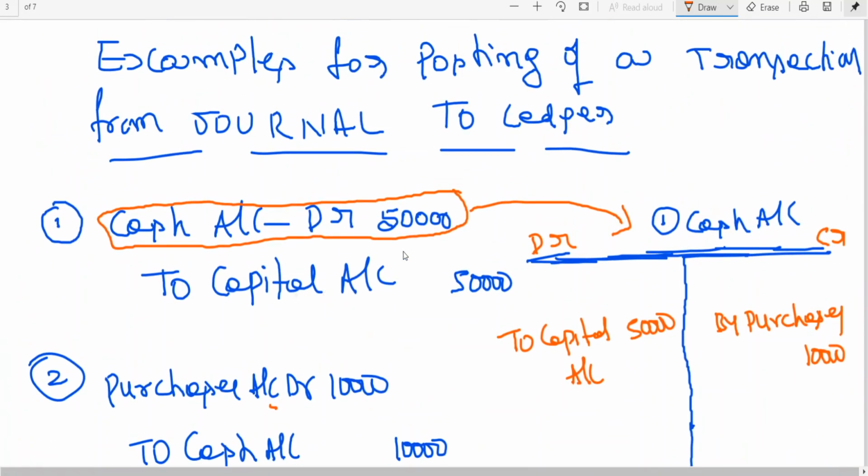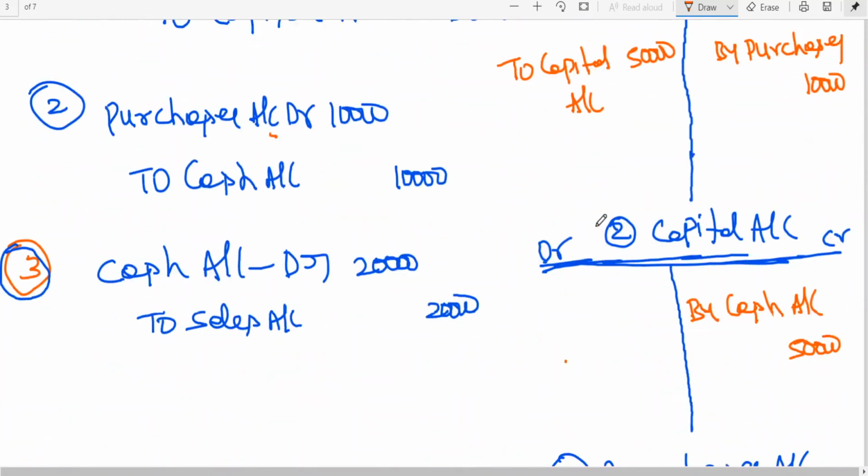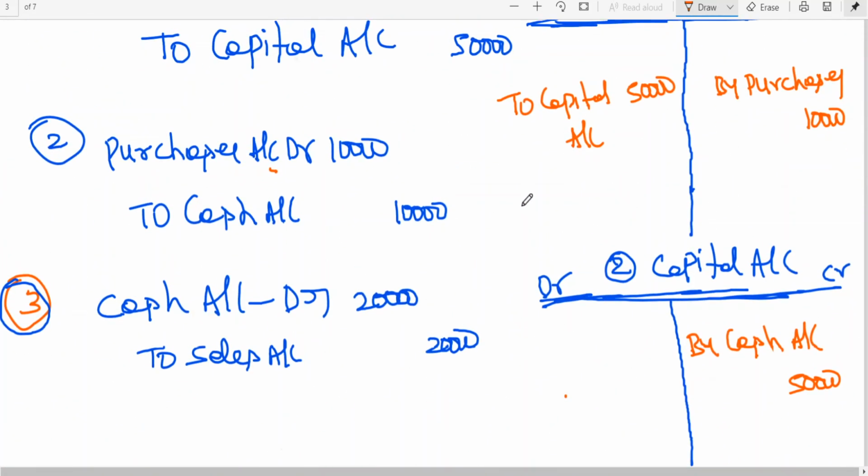Now look at this. Cash account to sales. Cash account debit side, now you should write to sales account. What is the amount? 20,000.